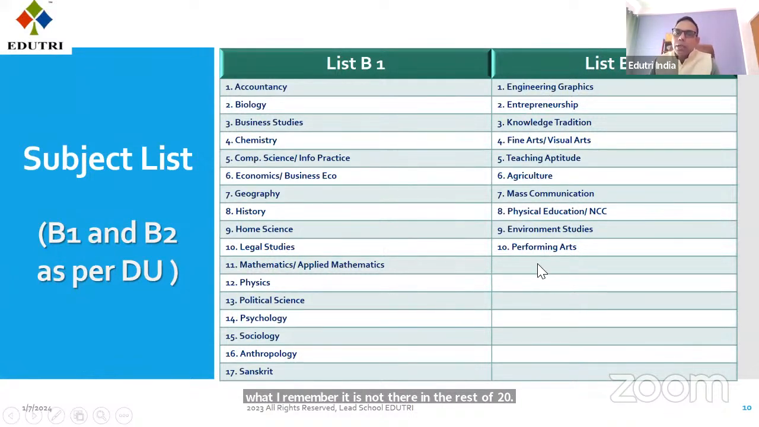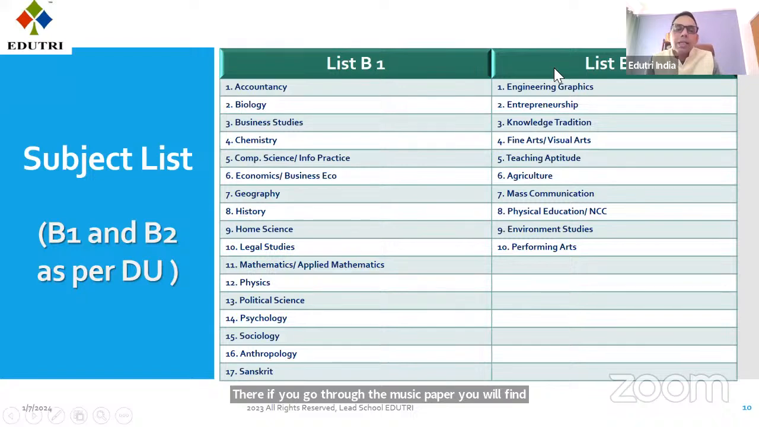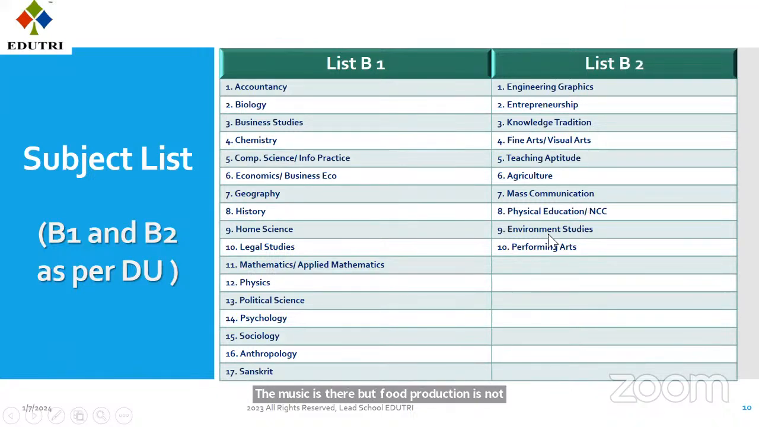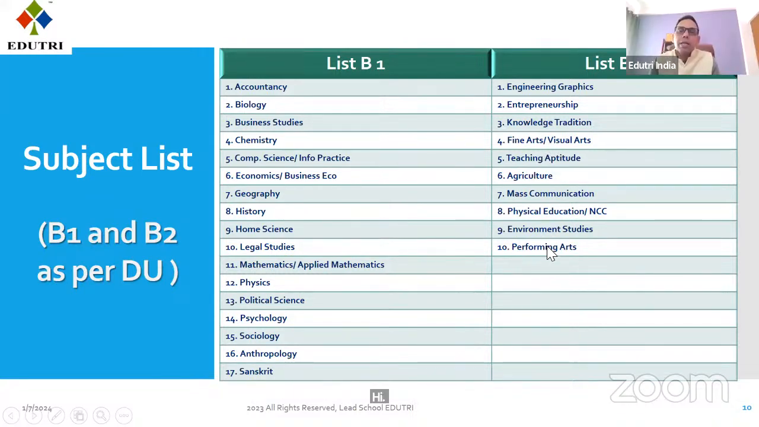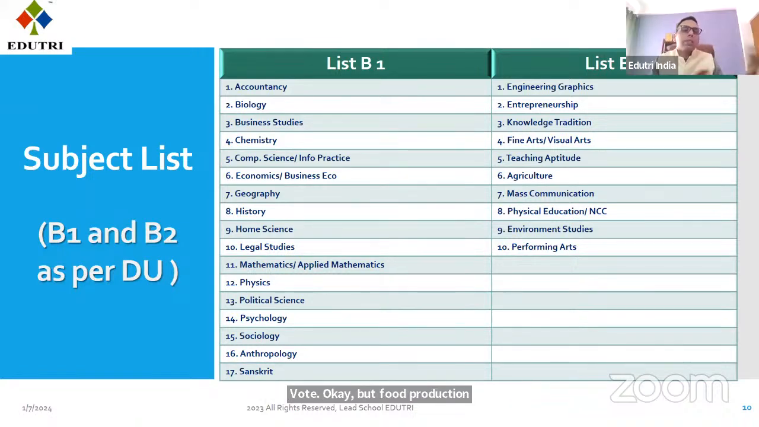Music is there in the performing arts, that is the art paper. If you go through the music paper, you will find there are different types of art papers, and the bacha can choose any one of them. It will be either in fine arts or performing arts, somewhere available. So music is there, but food production is not there. So that subject the bacha has to leave.